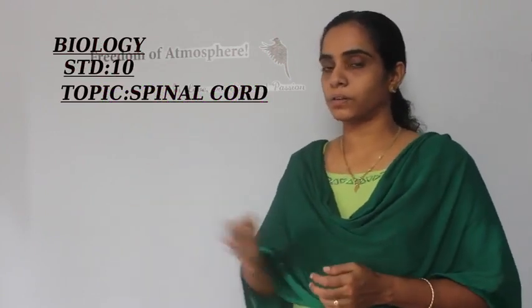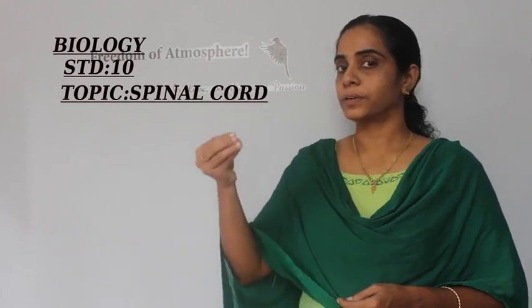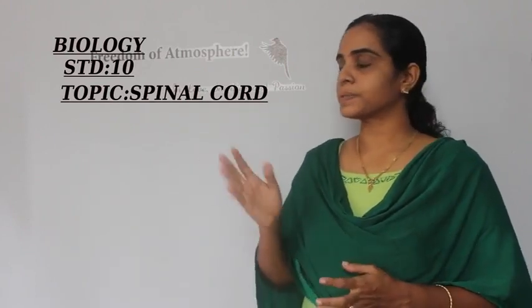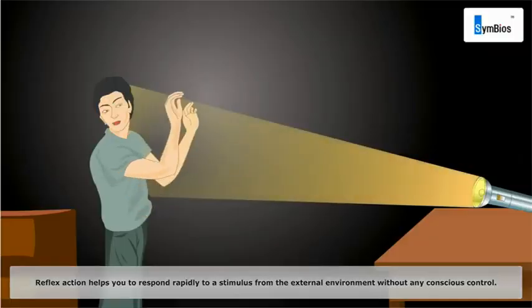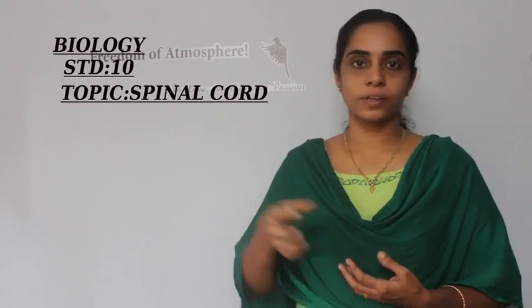Then whether all the reflex actions are controlled by the spinal cord? No, I have already mentioned some reflexes are controlled by our brain. You just observe this. When the light falls on our eye, what will happen? We unconsciously blink our eye or we close our eyes. So this is also a reflex action. Which part of the nervous system controls this? Yes, that is our cerebrum.